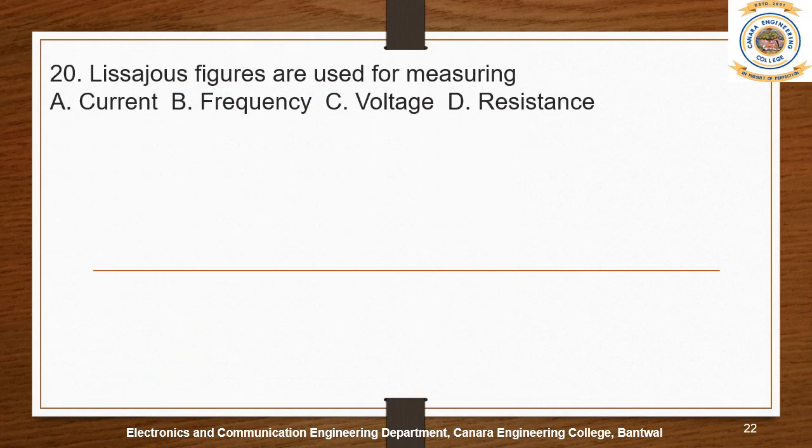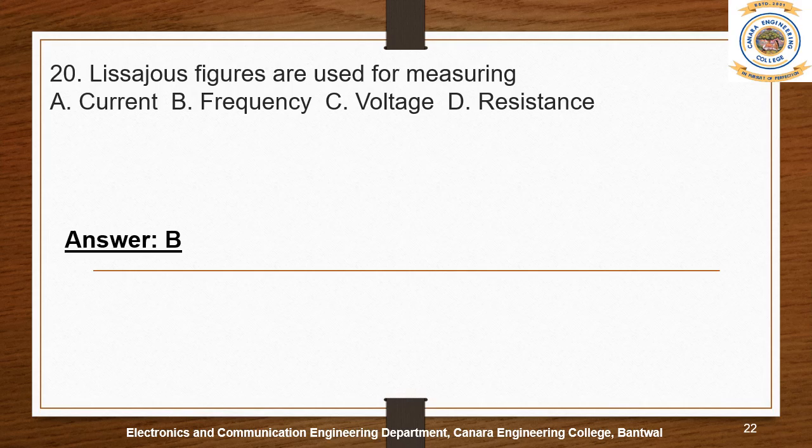Next, Lissajous figures are used for measuring which parameter: current, frequency, voltage, or resistance? The right answer is option B, frequency. If you Google it, you will get several images of Lissajous figures, or Lissajous curves. They give different structures to measure different frequencies, like what type of figure or curve we can observe for 1 kilohertz, or for 2 kilohertz.